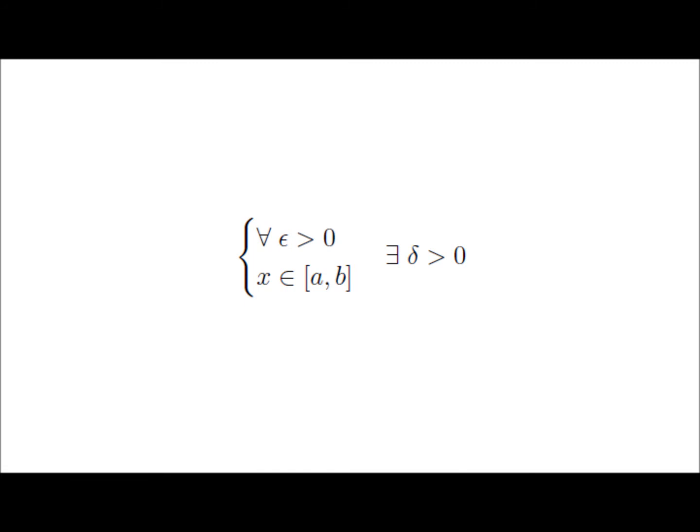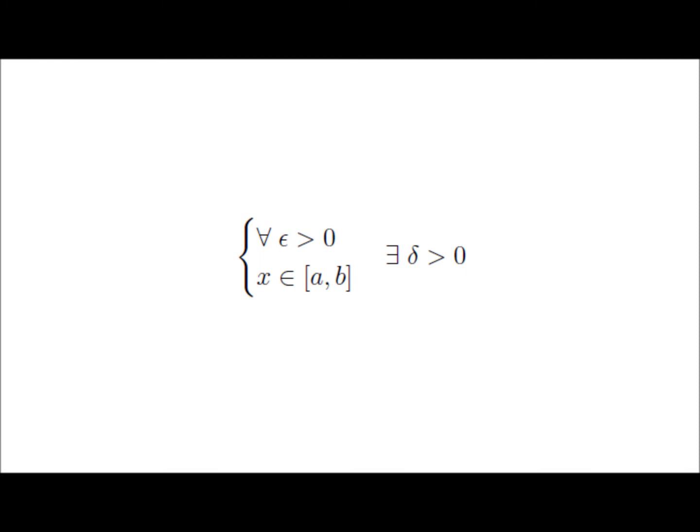It sounds complicated, I know. But what it just means is we want to say that the statement is going to be true for every possible value of epsilon greater than 0. And then the part underneath it is just notation. The ∈ means in, so we're going to take any number x that is in the interval from a to b.